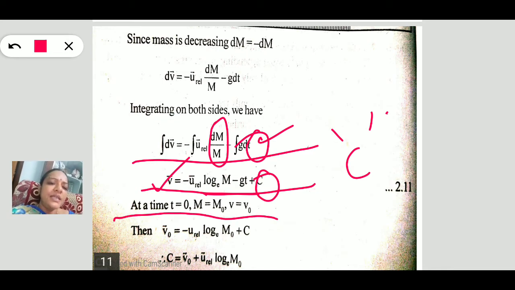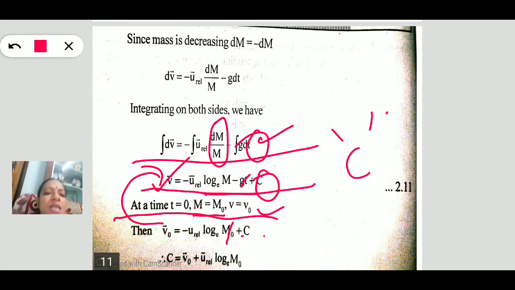Initially the mass of the rocket is equal to the total mass, that is m is equal to m naught. Similarly v is equal to v naught. Substitute these values in this equation. v naught is equal to minus u relative velocity log e m naught, at t is equal to 0, plus c.